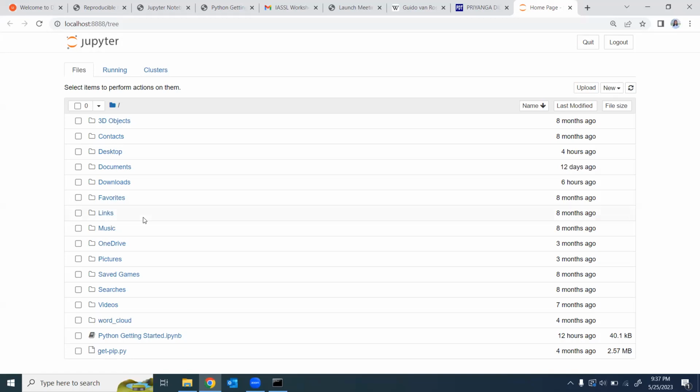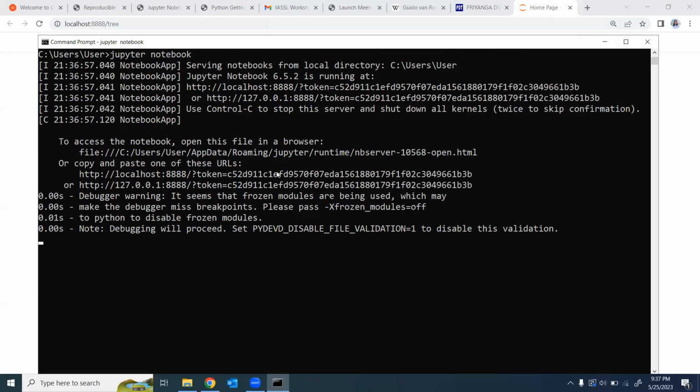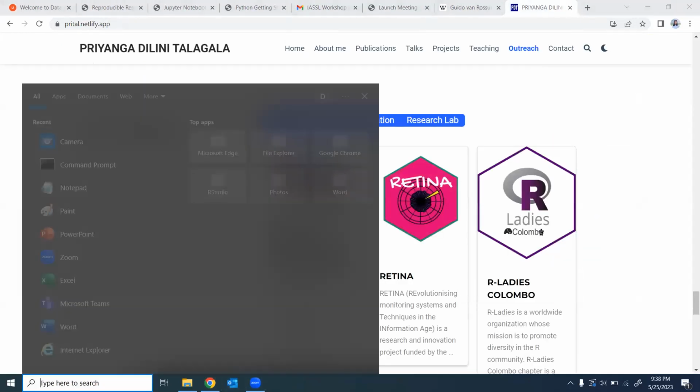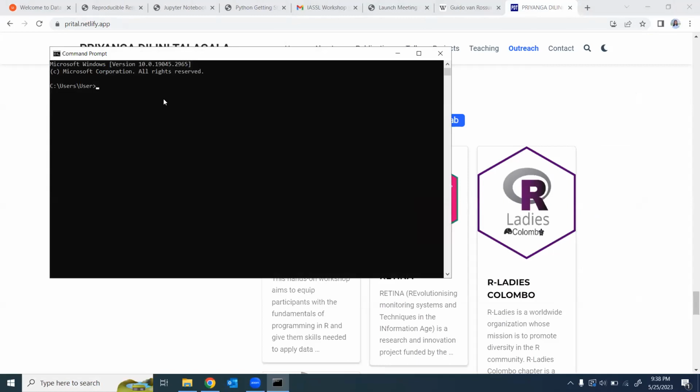But you can change this startup directory very easily. Let me quickly show you how you can change the directory. If you go to the command prompt, previously it brought me to the Jupyter startup directory, but now I want to work in my D drive. You can make a very small, slight change, and it will allow you to get access to other drives and other directories.